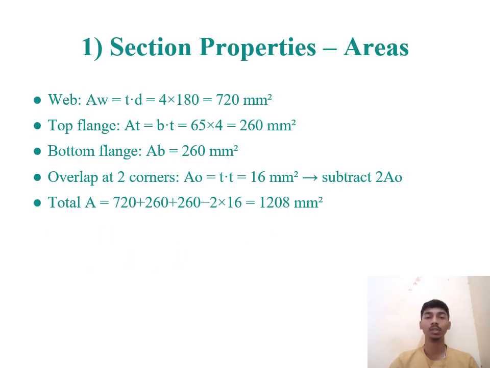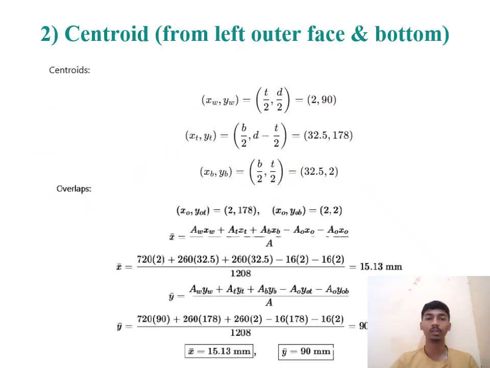So here are the section properties, that is areas. Area of web is equal to 720 mm square, area of top flange is equal to 260 mm square, and area of bottom flange is equal to 260 mm square, and overlap at two corners is equal to 16 mm square, that is subtracted from the area. The total area is equal to the summation of all this, and we will get 1208 mm square.